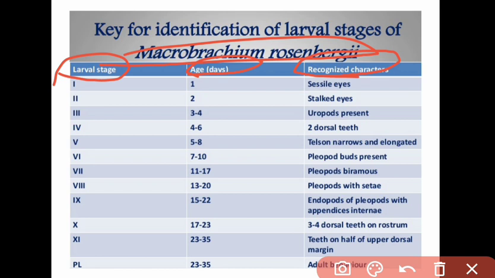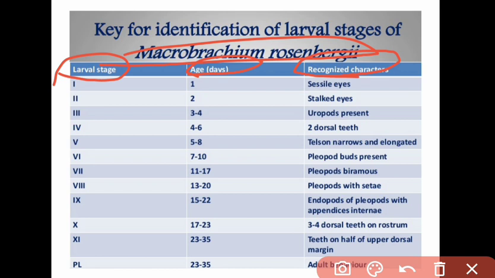Pleopods are biramous. Biramous means the pleopods are in two parts, divided into two parts. On 8th stage, it will take 13 to 20 days, pleopods with setae. On the 9th stage, 15 to 21 days are taken, endopods of pleopods with the appendix interna.